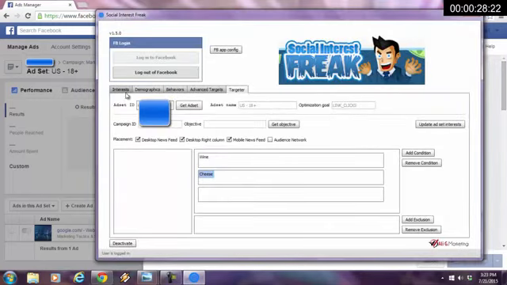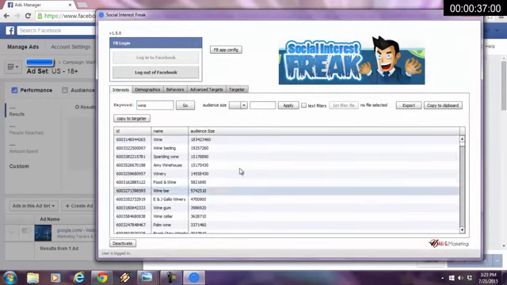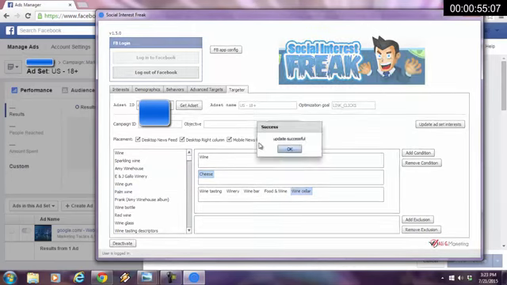But before I do that, I'm going to go in the interest tab over here and I'm going to type in wine. I want to get every interest that has to do with wine, right? I hit go. Here we go. I'm going to copy these to the targeter. Now we're in the targeter. I'm going to drag wine tasting here. I'm going to drag winery here. I'm going to drag and drop wine bar here. Oh, food and wine. I'm going to drag and drop that over there. And I'm going to drag and drop wine cellar over here. I'm going to hit update ad set interest. Update was successful.